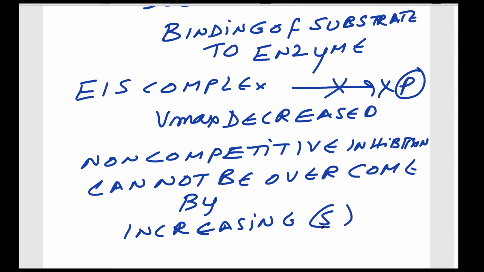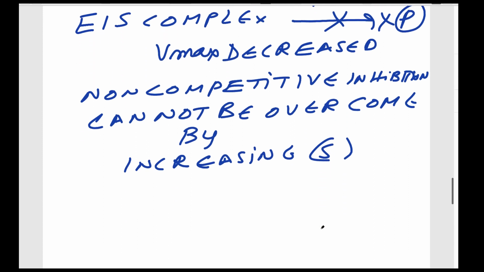This happens in competitive inhibition, where if you increase the substrate concentration, it can be overcome, because more substrate means more chances of enzyme substrate complex formation. But here the inhibitor is not binding to the catalytic site, so there is no question of removing that inhibition by increasing the substrate concentration.